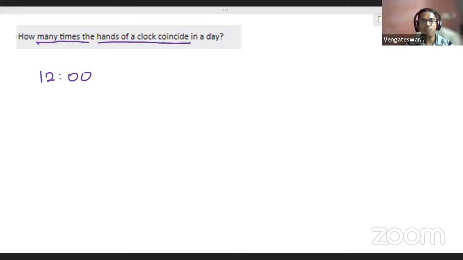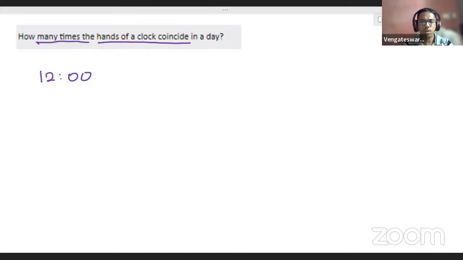Can anyone tell after 12 o'clock when the next time it will happen? Can you tell? Clearly, please tell, students. If you have your watch in your hands, you can adjust and see. Or if you have a clock, you can imagine and see. At what time after 12 o'clock will it happen? 1, 1:05. Good attempts.